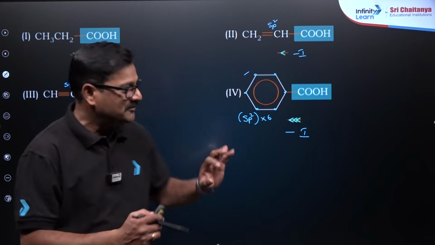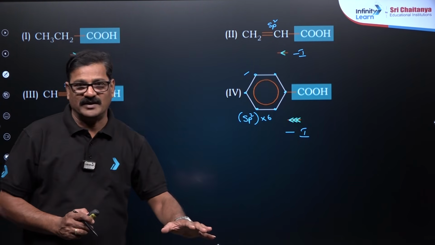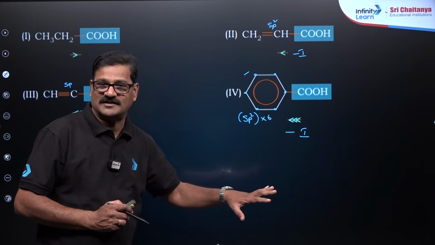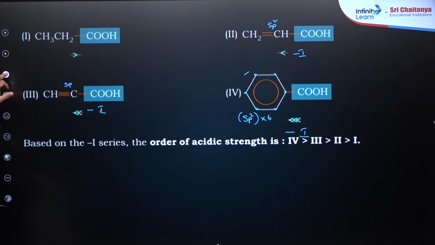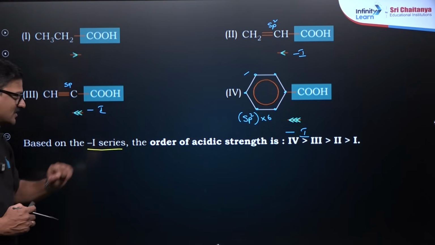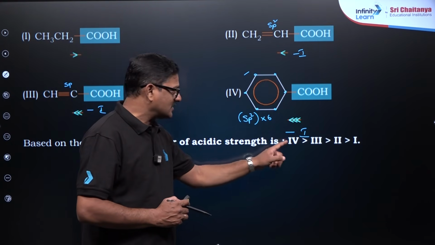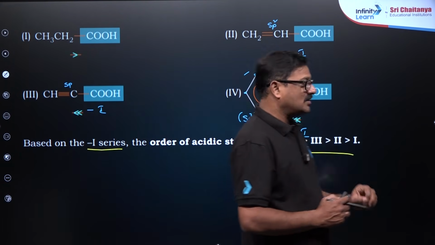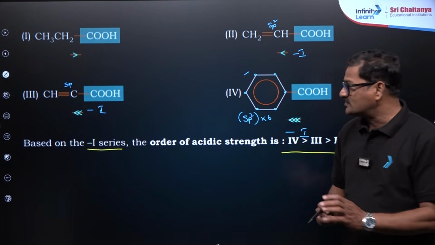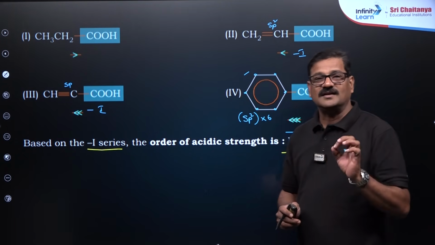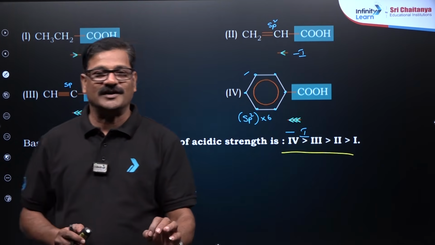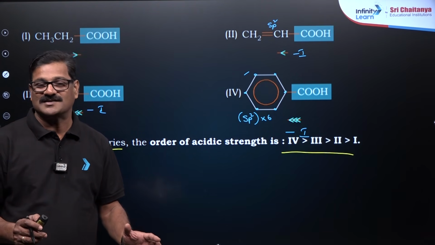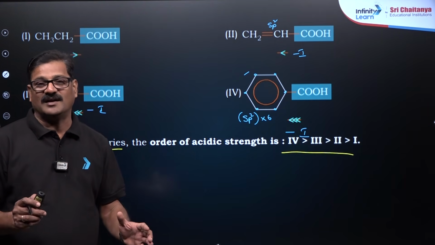So this is how we have to be mentally stable and work on the given example to give the exact answer. I am discussing the question at the level of NEET, and I am explaining how to attack this kind of question when it comes to the NEET examination. Based on this negative inductive effect series, the order of acidic strength is 4 is greater than 3 is greater than 2 is greater than 1. So 4, 3, 2, 1. But here students will confuse 4 and 3. That is a trap that you can go into in the NEET examination. Never go into the trap, always focus on the questions, and actual concept clarity is required.